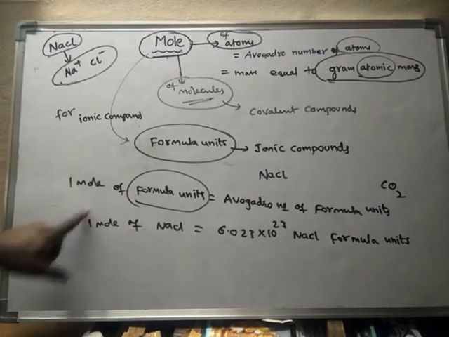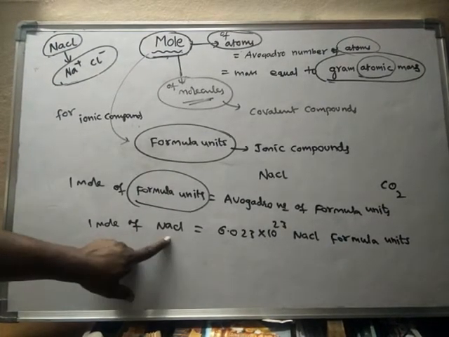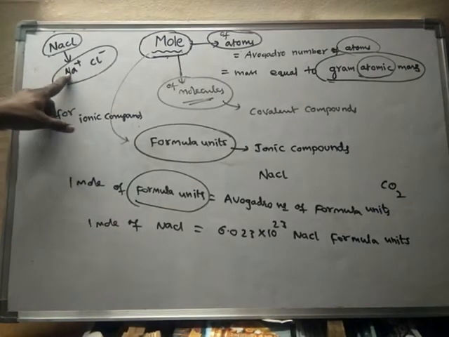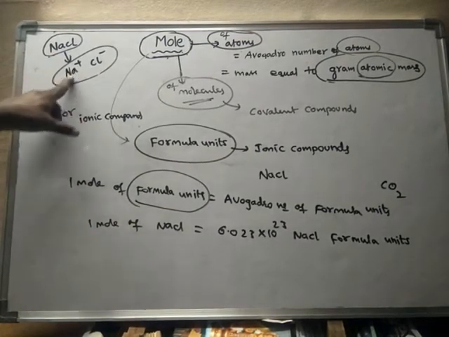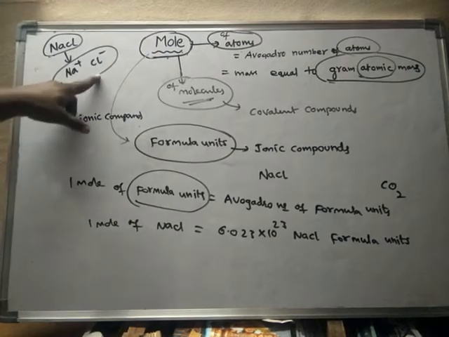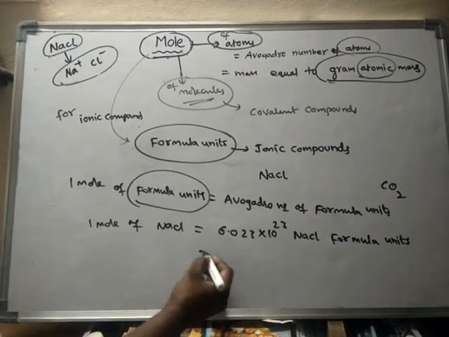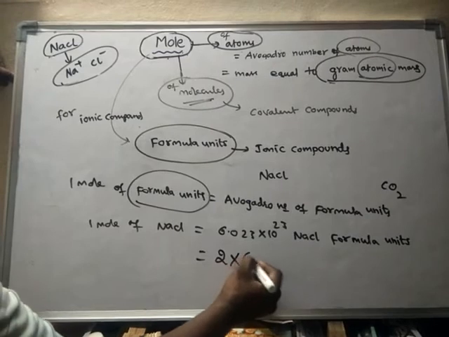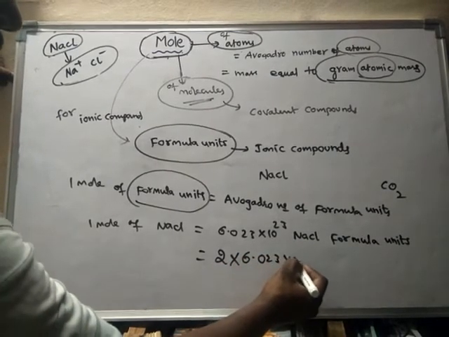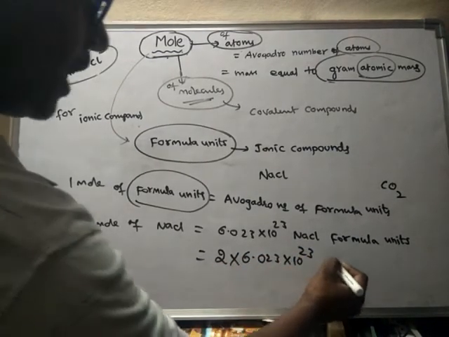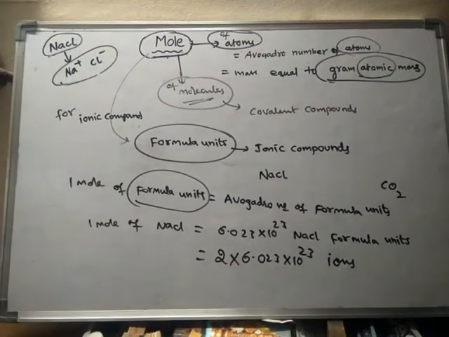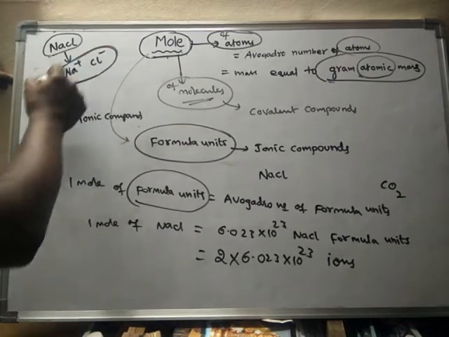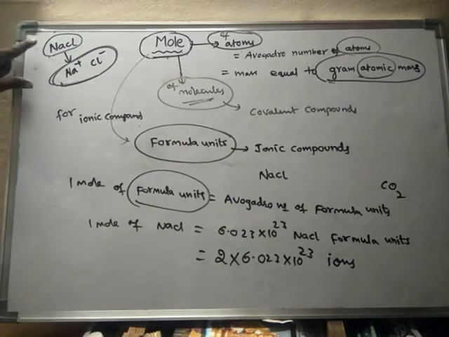If it is 1 mole of formula units, then it will be double the number of this one. So it is equal to 2 into 6.023 into 10 to the power of 23 ions. See how many ions you are getting from one formula unit: 2 ions.